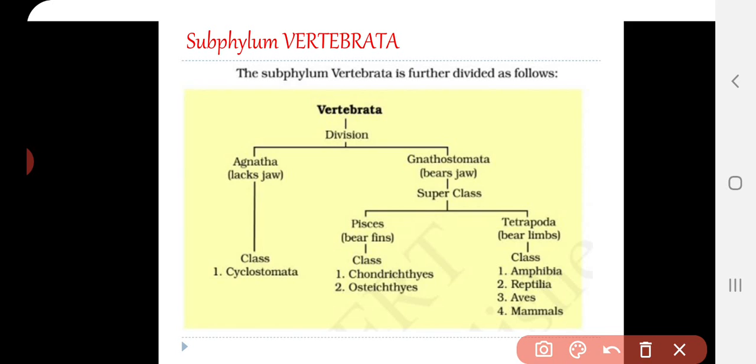So we can see there are almost nine different classes, of which seven are living, all those listed over here. Apart from that, two more are there which are already completely extinct. One is Ostracodermi.